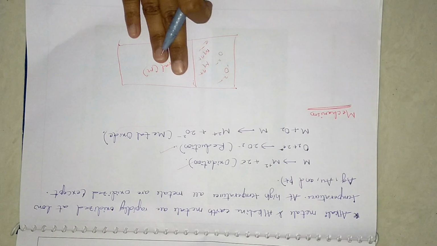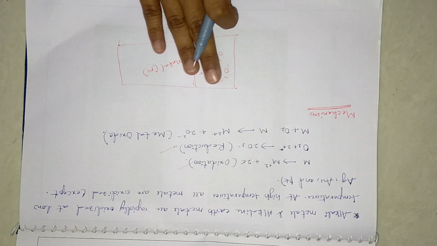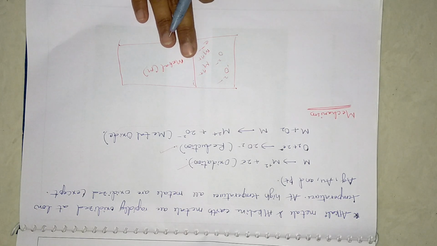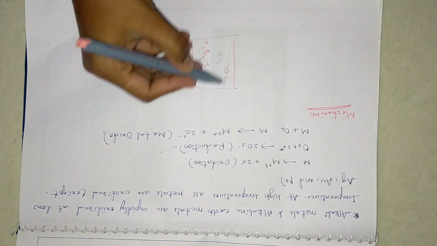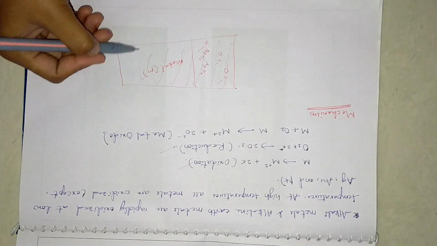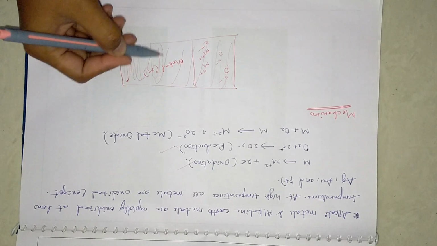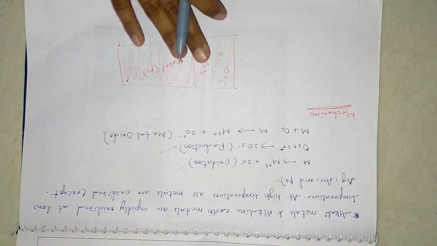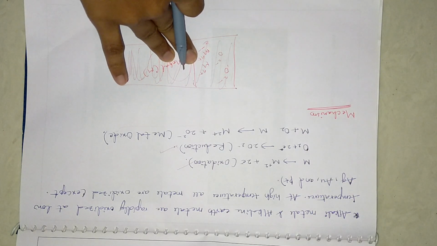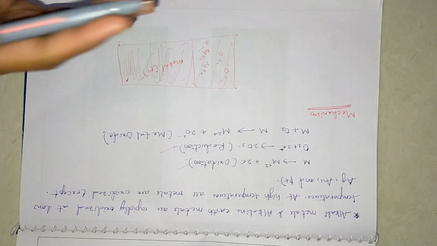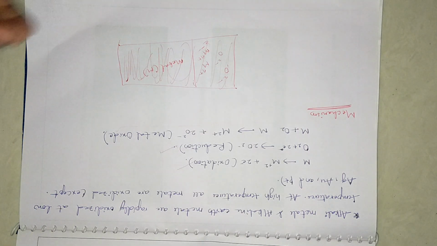That means first, when the metal comes into contact with the gases, it will form some layer. Think of this shade as the layer. Whenever this layer is formed, it will protect the metal so that it will not be corroded again when it comes into contact with the gases later on.